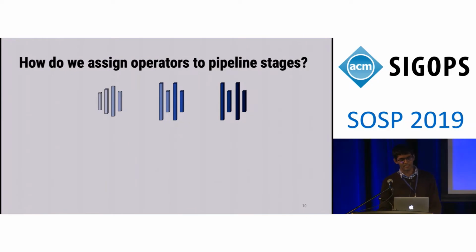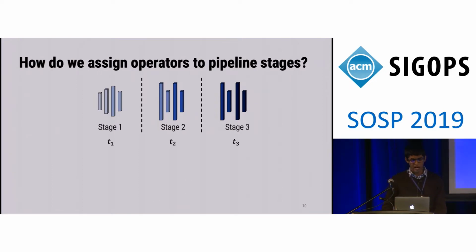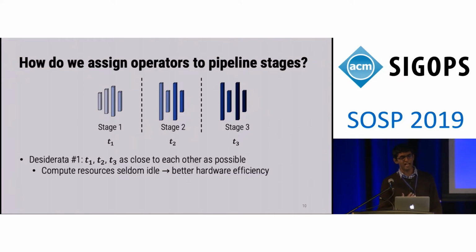At a high level, assigning operators to pipeline stages involves figuring out where to chop your model across the different workers. So here, let's assume that we have a model with 12 operators, and we're trying to split it over 3 workers. In other words, we're trying to create 3 stages. Now, if each of these stages take times T1, T2, and T3, one desired property we want from our partitioning is that T1, T2, and T3 are as close to each other as possible. This ensures that compute resources are seldom idle, leading to better hardware efficiency.